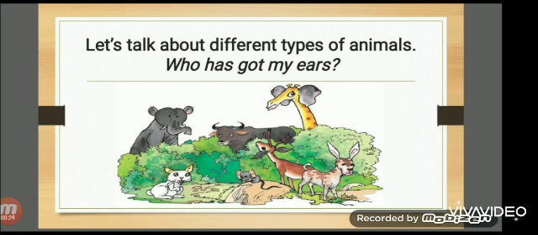So first of all, look at this picture. In this picture, are these animals looking funny? Yes, because their ears are exchanged with each other. That's why these animals are looking somehow funny. For example, look at the picture of the elephant. It has very small ears. It is not just like that, right? Because we know that an elephant has very big ears.